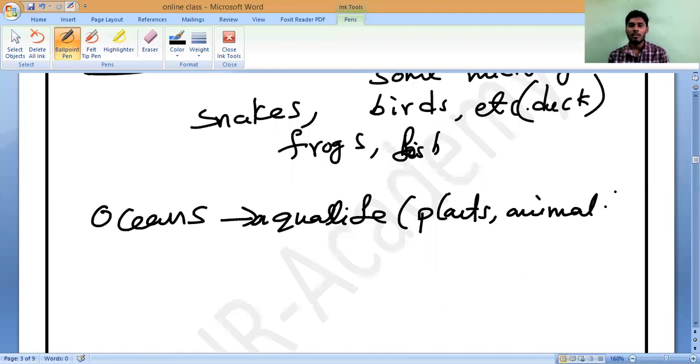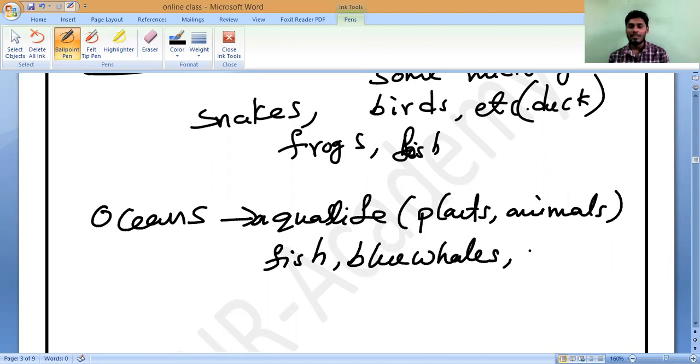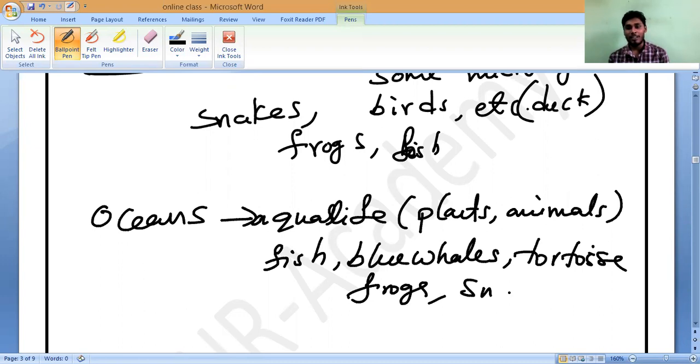Fish, blue whales, sharks, tortoises, big frogs, octopus, and poisonous snakes are present. Like that, so many things are present in the oceans.